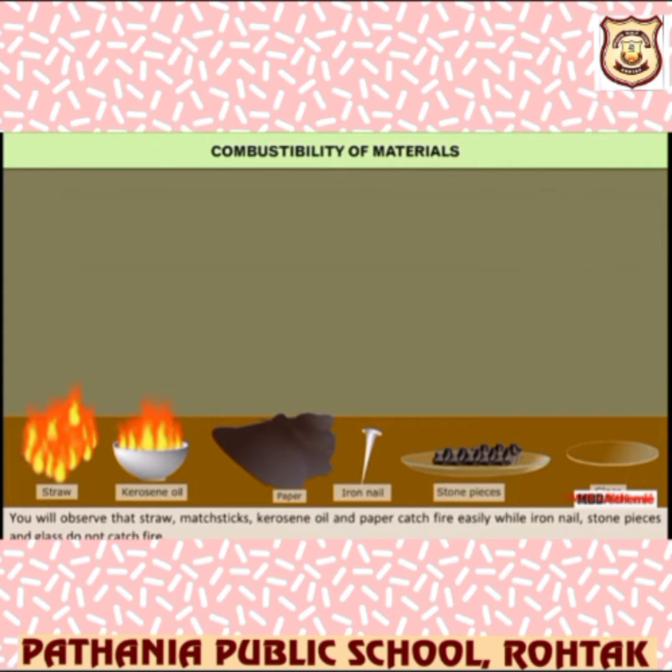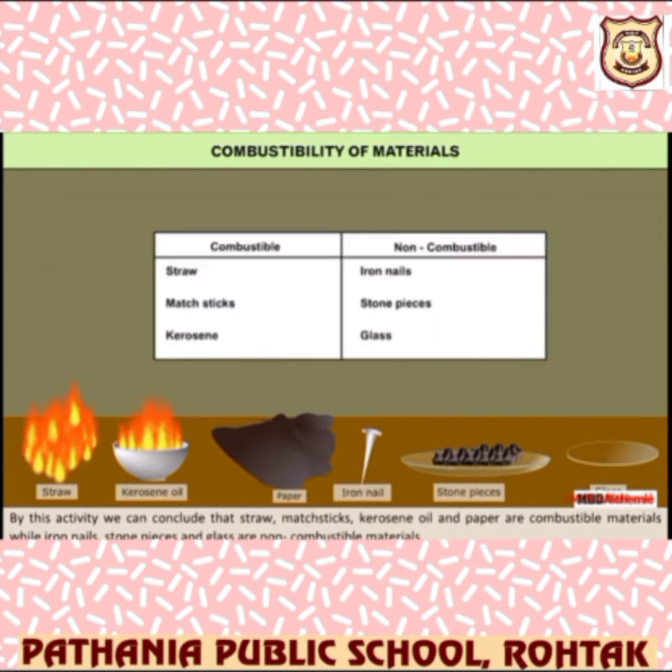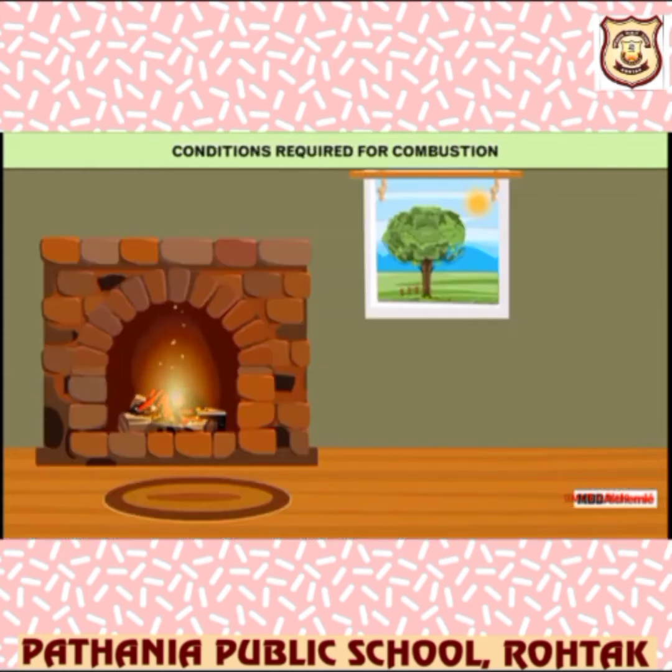With one stroke they are burning: straw, kerosene oil, paper. And iron nails and stone pieces are not burning, so they are non-combustible substances. I think it is very clear from this activity to you all. Okay, let's talk further. Combustible and non-combustible substances, like straw and iron nails, are very clear.